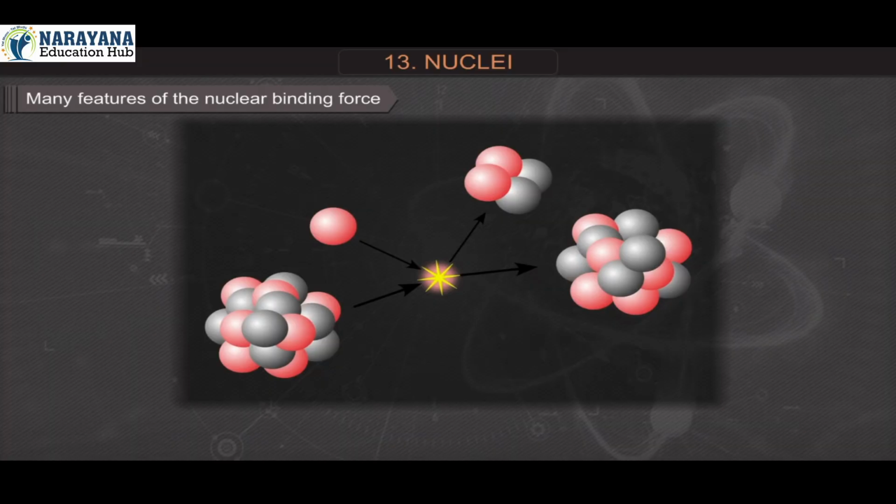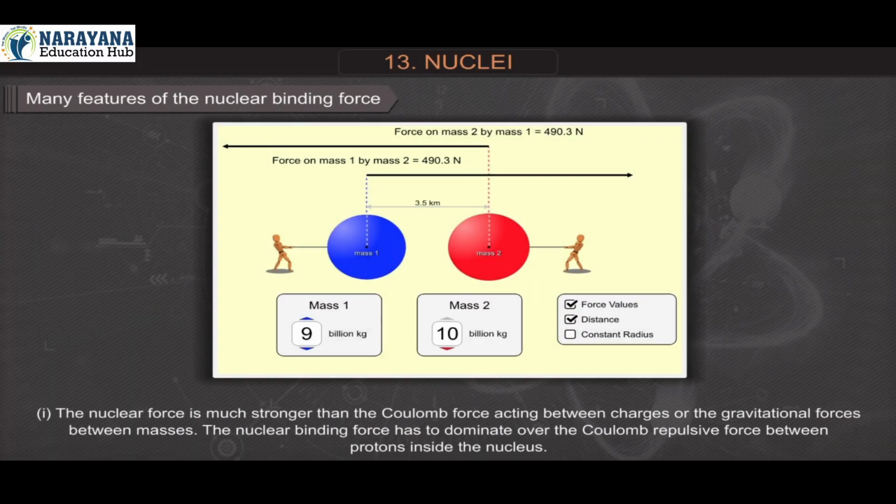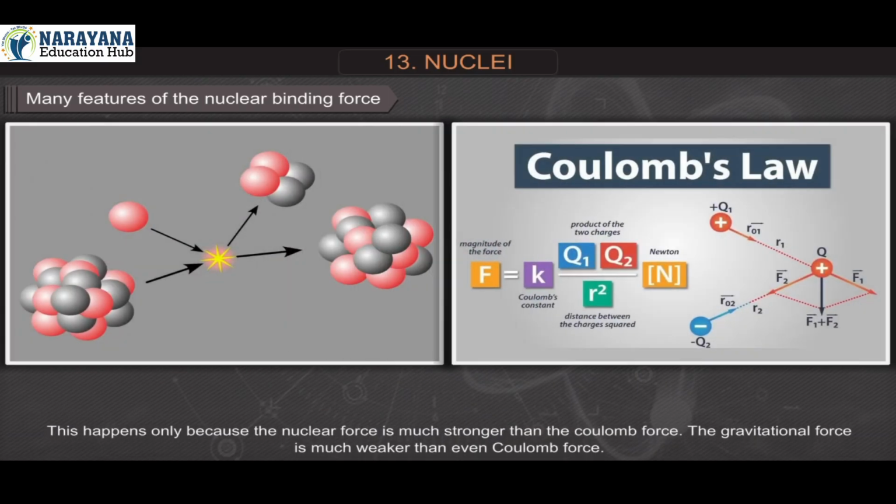Many features of the nuclear binding force. Number 1. The nuclear force is much stronger than the Coulomb force acting between charges or the gravitational forces between masses. The nuclear binding force has to dominate over the Coulomb repulsive force between protons inside the nucleus. This happens only because the nuclear force is much stronger than the Coulomb force. The gravitational force is much weaker than even the Coulomb force.